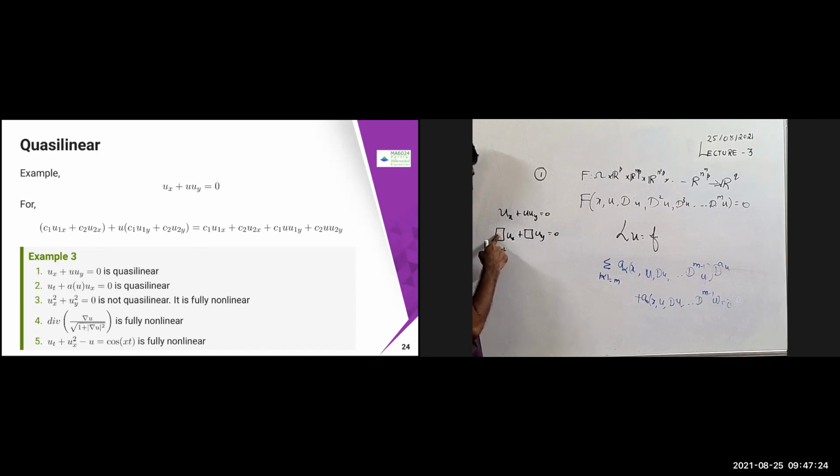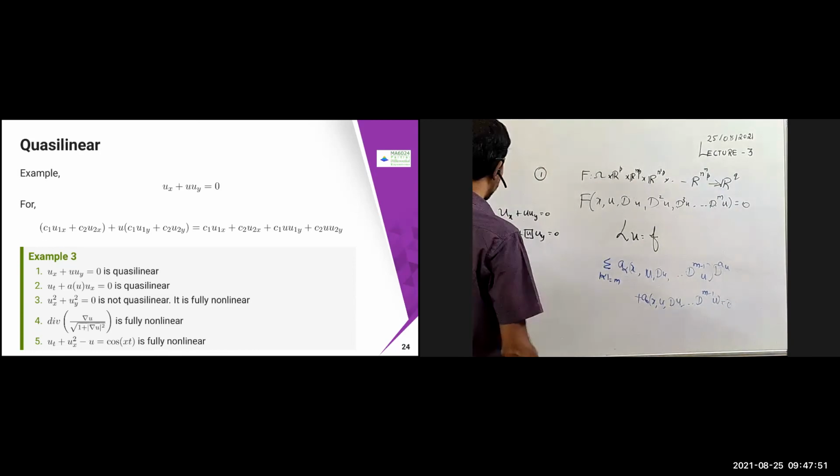Here it is constant because the coefficient is 1. Here it is u, which is permissible. I can put a function of u also, like u square, etc. But I can't put u_x, I can't put u_y, or u_xx. These are not permissible. Here u is there and it is permissible, therefore it is called quasi-linear.